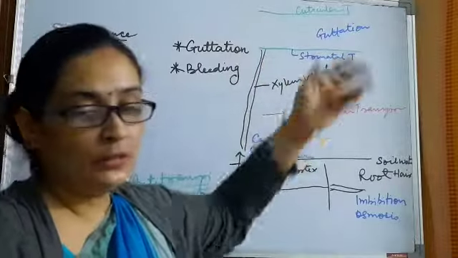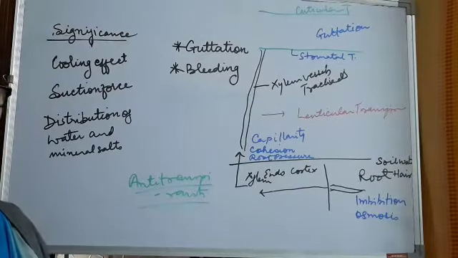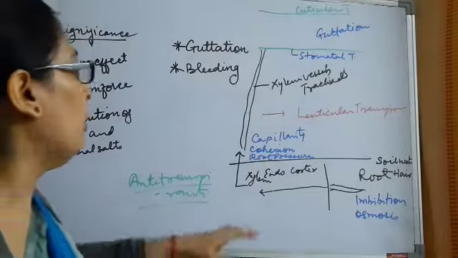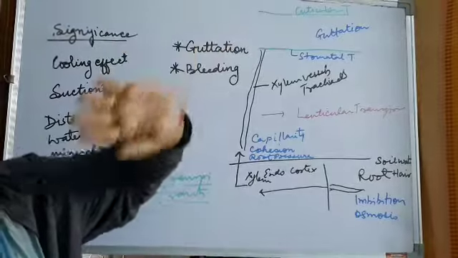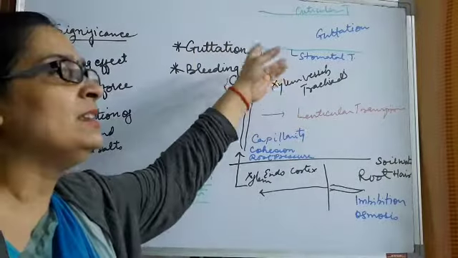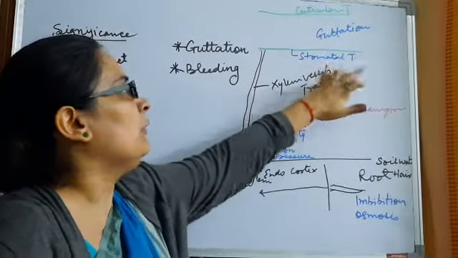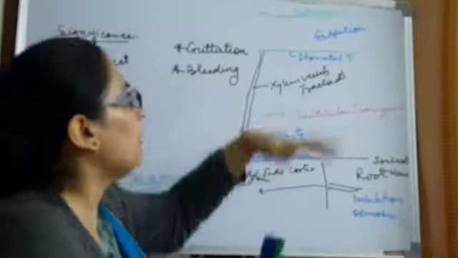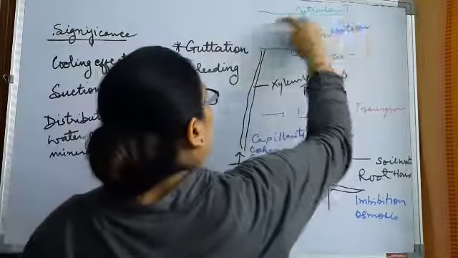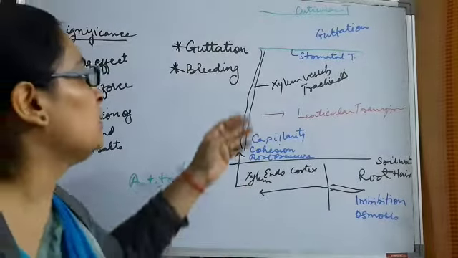Then it reaches the leaves, and you know the structure of leaves. I told you there are mesophyll cells, which are divided into two types: palisade parenchyma and spongy parenchyma. Spongy parenchyma is present towards the bottom, palisade parenchyma towards the top, and through this there are various intercellular spaces where water collects. From there it reaches the stomatal space and finally goes out through the stomata. That is called stomatal transpiration. And there is some amount of water lost through the cuticle of the leaf. That is called cuticular transpiration, because some amount of water is present here also.